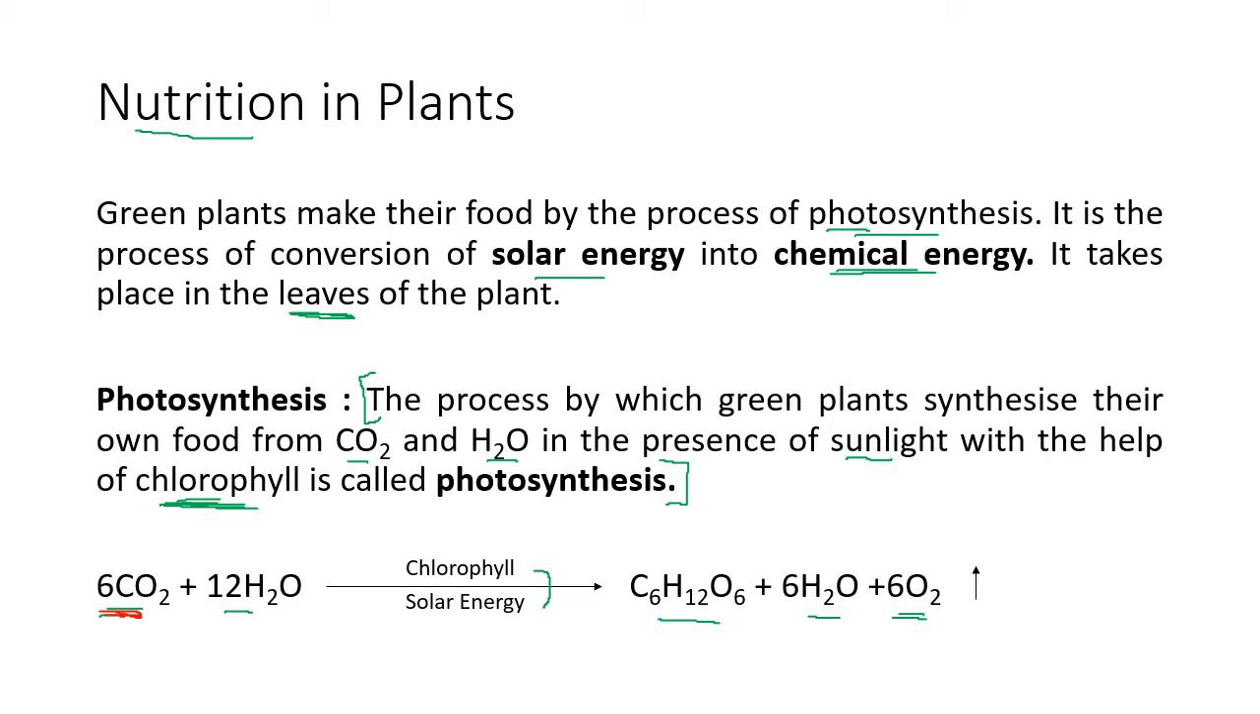Now again, where is the food prepared? The food is prepared in the leaves of the plants. You see this green part, the leaves. They contain chlorophyll, so they are green in color. So the CO2 has to reach the leaves. The H2O also has to reach the leaves. The chlorophyll is already there in the leaves, the green pigment, and the sunlight will fall on the leaf. So everything ultimately has to be on the leaf, and the leaf will prepare glucose and give out oxygen.